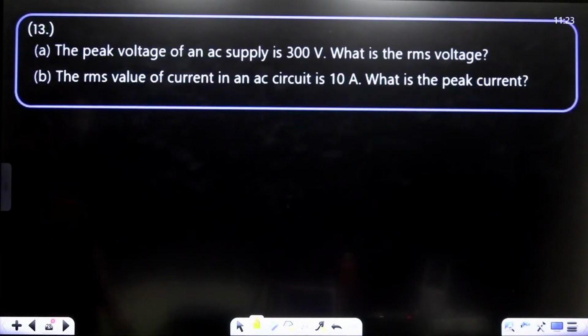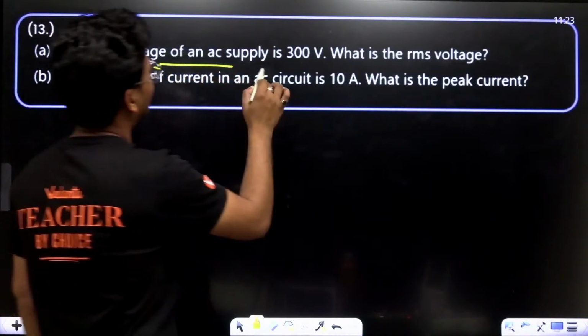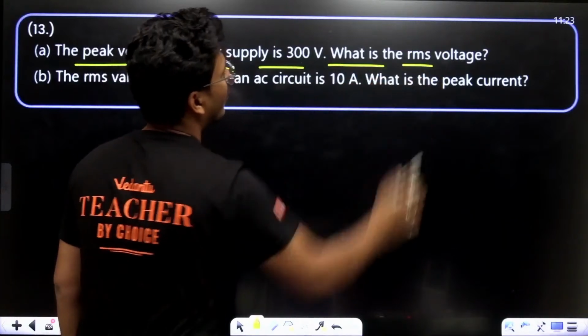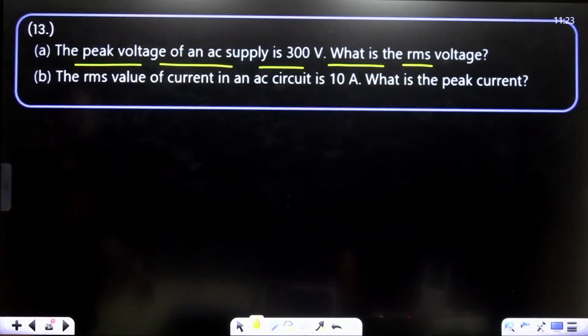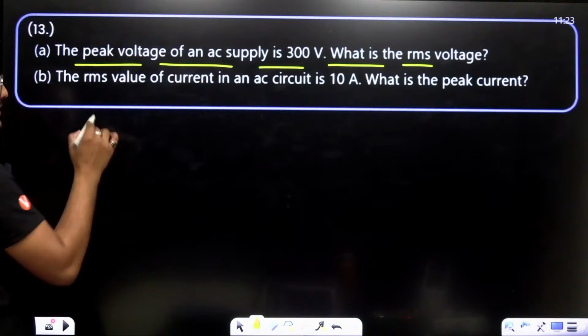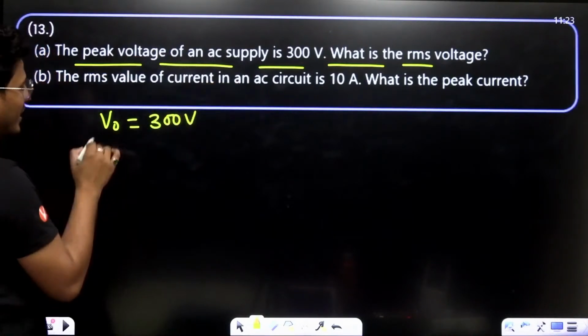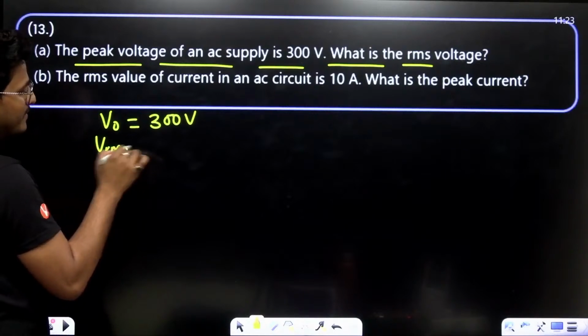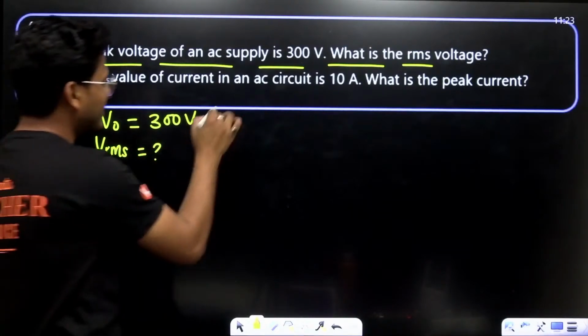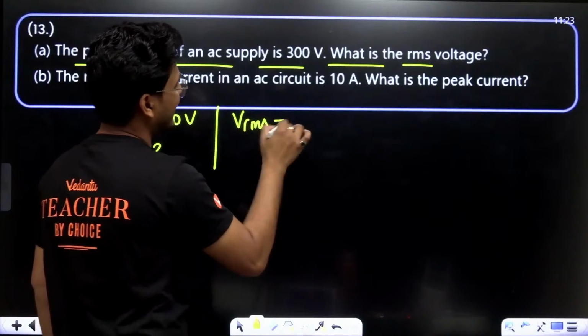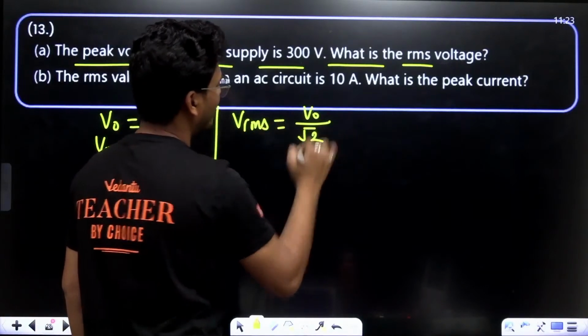Okay. Now, next. The peak voltage of the AC supply is 300 volt. What is the RMS voltage? Peak voltage, that means V0, is 300 volt, and talking about VRMS, VRMS is equal to V0 upon root 2.